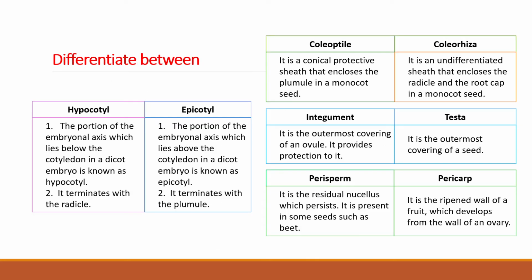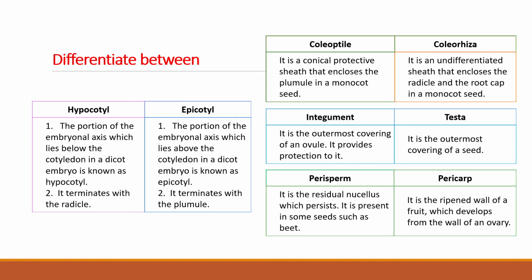Next, what is the difference between hypocotyl and epicotyl? Also coleoptile and coleorhiza, and small differences between integument, testa, and pericarp. This is for 3 marks. Most of the time they will ask this. When they ask for 3 marks, you can write 2-3 points for each difference.